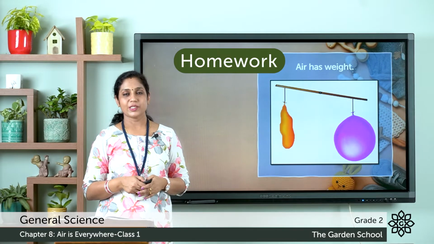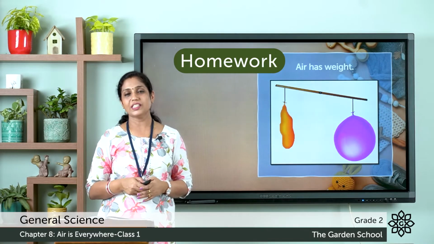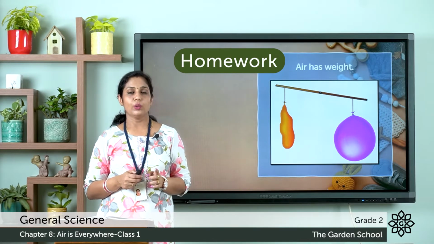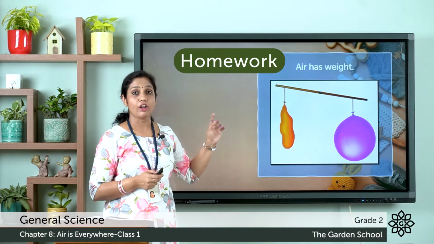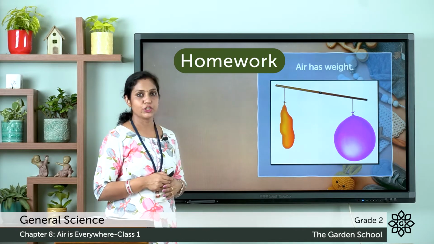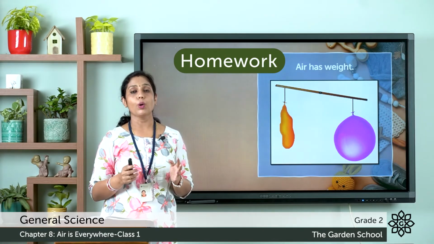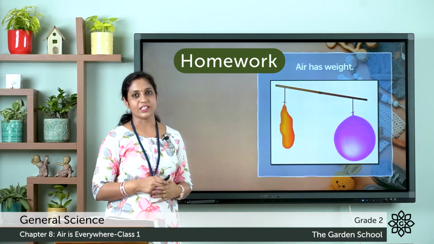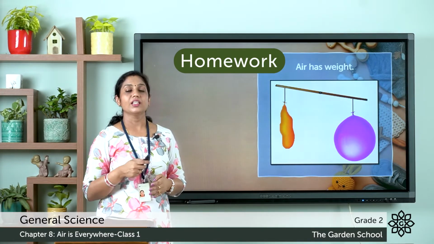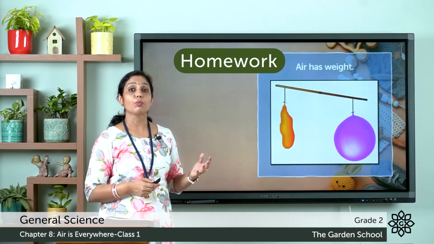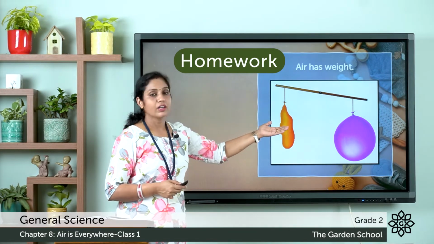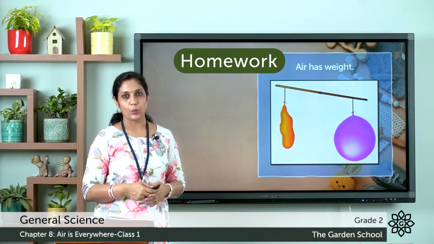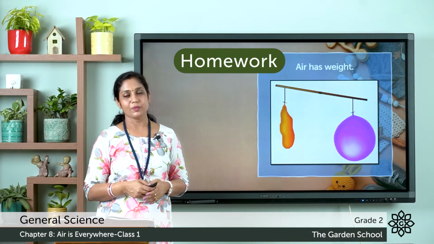For doing the next experiment, you need 2 balloons and a stick. So first take 2 balloons. Take one balloon and tie it to one end of a stick like it is seen in this picture. The second balloon, blow it, and when it's bigger, you can tie the balloon to the other end of the stick. Here you can notice that the balloon which you blew has more weight and it is downwards. So what do you understand from this experiment? Air has weight. So try doing these experiments at your home.